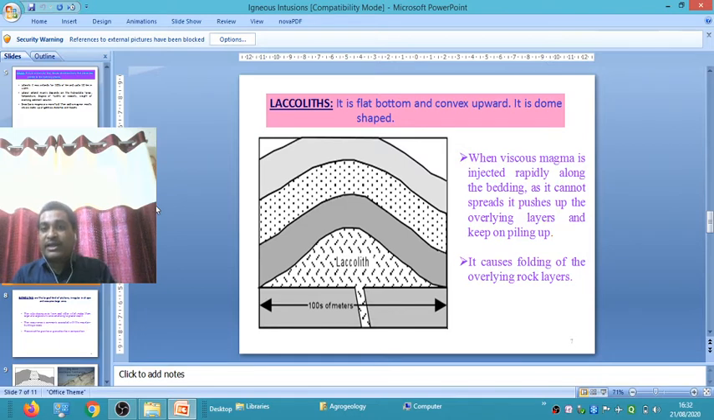When viscous magma is injected rapidly along the bedding, as it cannot spread, it pushes up the overlying layers because of the hard rock present, and only spreads at the bottom. The upward side develops a very convex structure due to the limited supply of melted material. Therefore, it is called a laccolith. It causes folding of the overlying rock layers. Because of the presence of folded structures in the terrain, there may be a formation of laccolith.